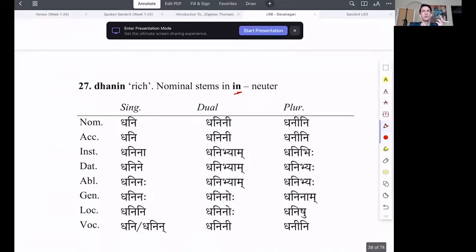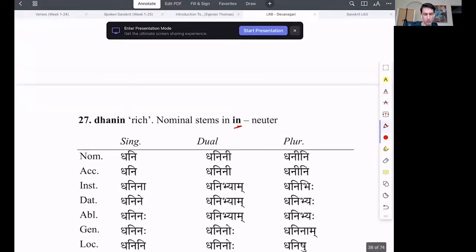And Shiva, let's do the neuter. It's going to be the same except the nominative and the accusative. Dhanin, dhani, dhanini, dhanina, dhanibhyam, dhanibhihi, dhanine, dhanibhyaha, dhaninaha, dhaninoho, dhaninam, dhanini, dhanishu, dhani or dhanin, dhanini. Good.